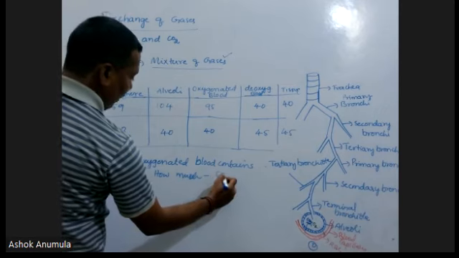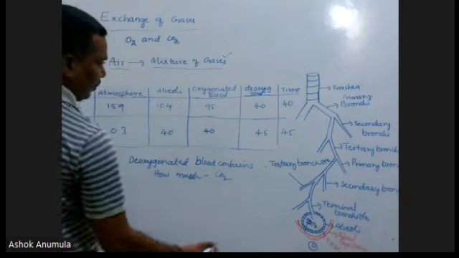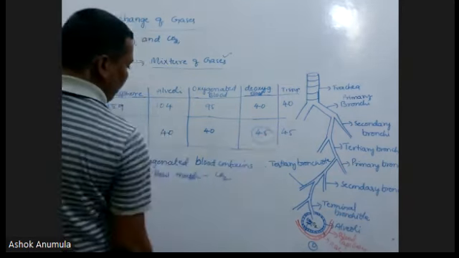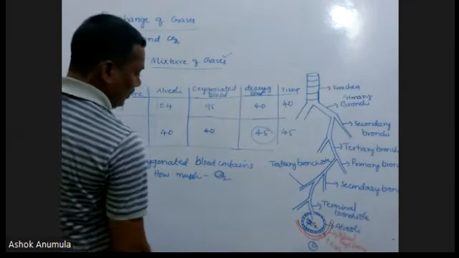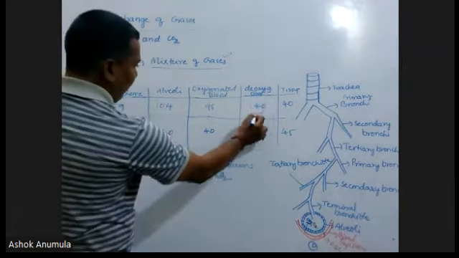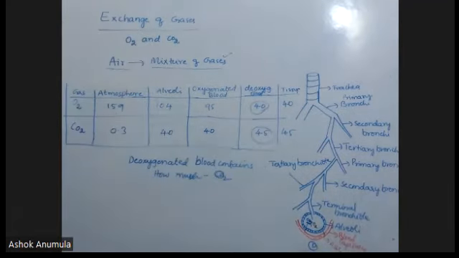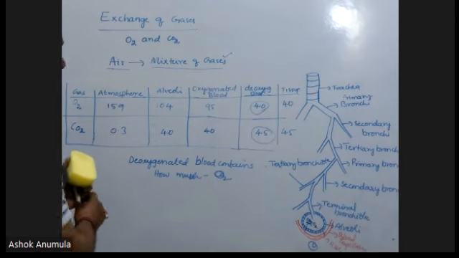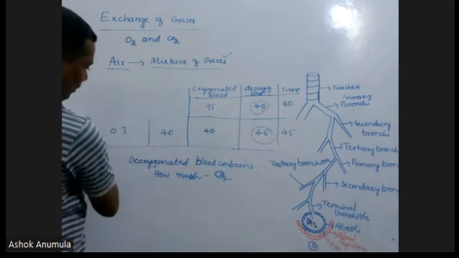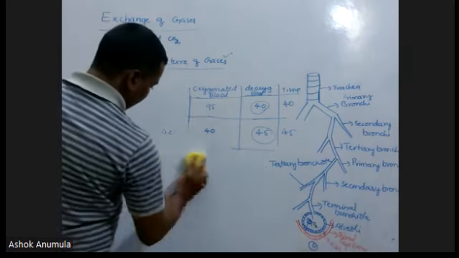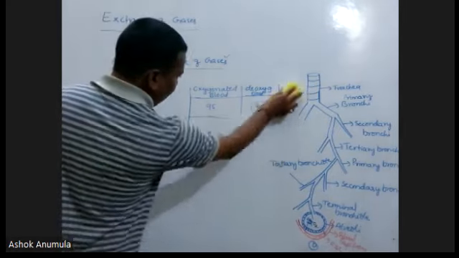How much pressure of carbon dioxide? Deoxygenated blood contains 45 of carbon dioxide. If they ask about oxygen, only 40 pressure of oxygen is present. This type of question will come in the NEET. That's why this table is very important. You must remember it perfectly and properly.